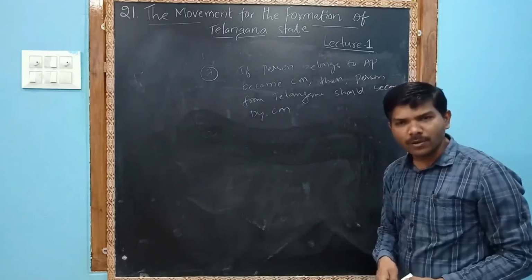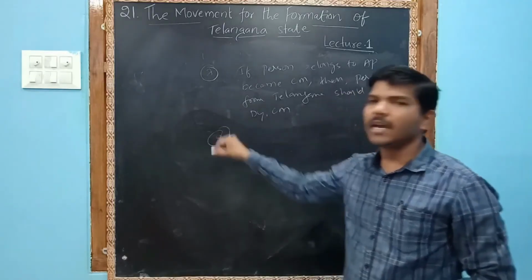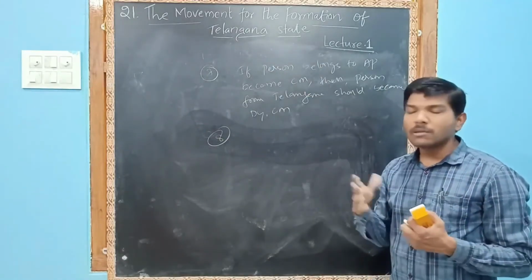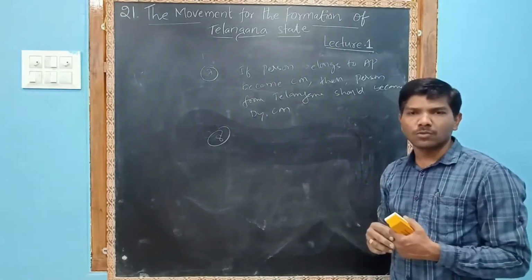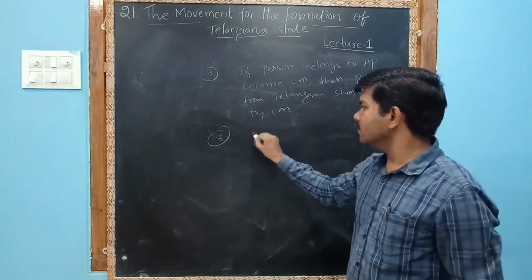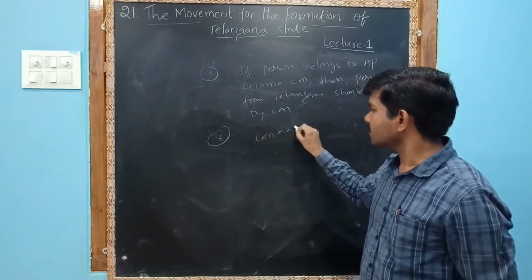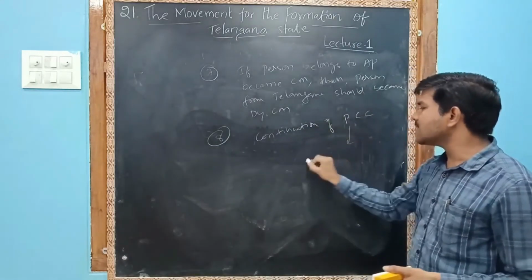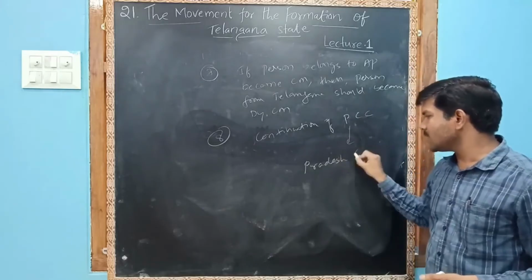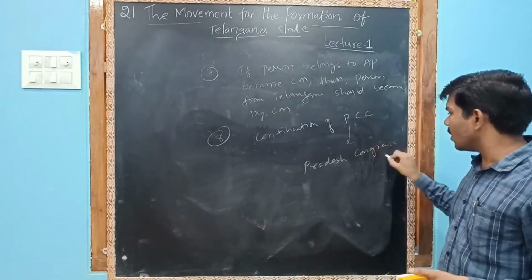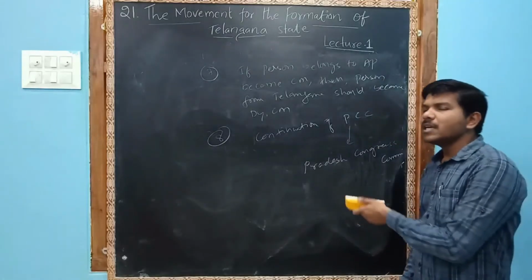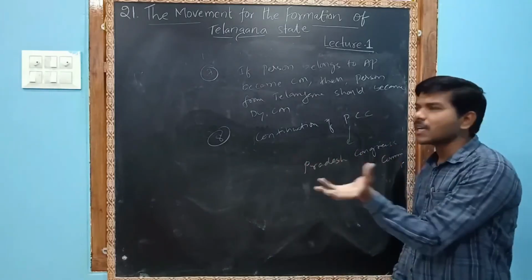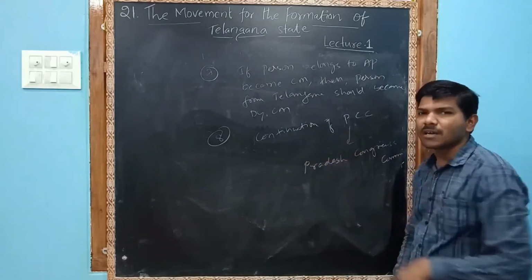So this is the seventh one. Next, so many are there. Okay, eighth. These are in the textbook. Till the seventh, seven Mulki rules were there in our textbook. Remaining, two or three more. Let us see PCC, continuation of PCC. PCC means Pradesh Congress Committee. Each and every state will have its own PCC, with a separate Congress president for each.